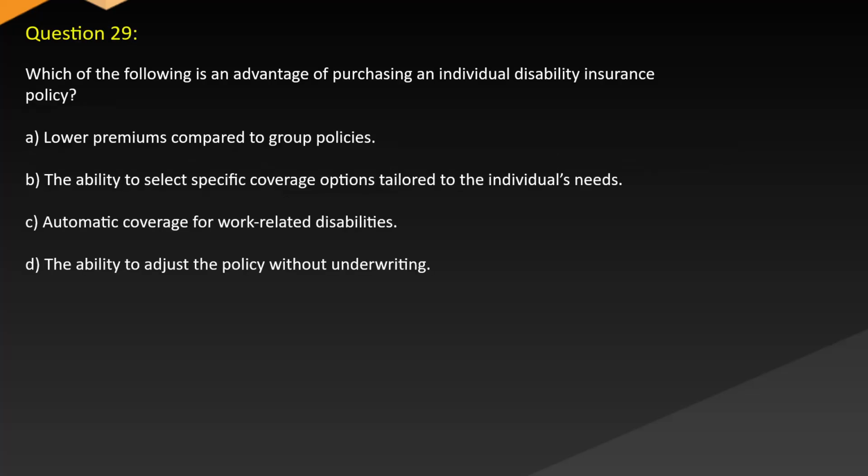Question 29. Which of the following is an advantage of purchasing an individual disability insurance policy? A. Low premiums compared to group policies. B. The ability to select specific coverage options tailored to the individual's needs. C. Automatic coverage for work-related disabilities. D. The ability to adjust the policy without underwriting.